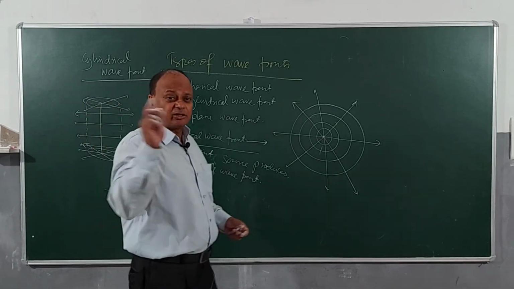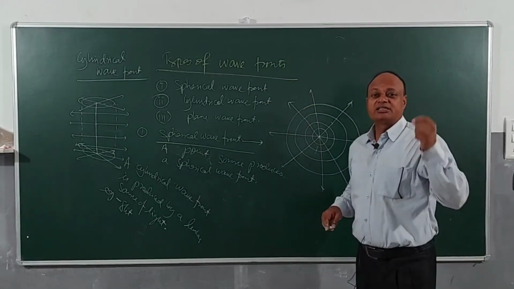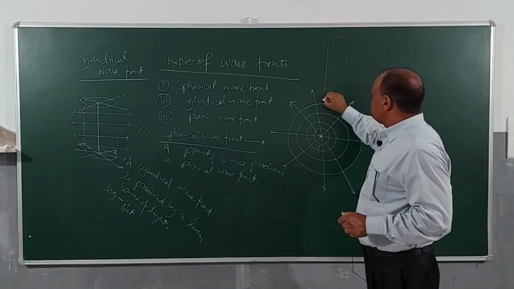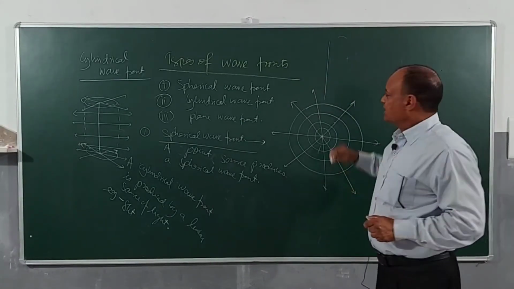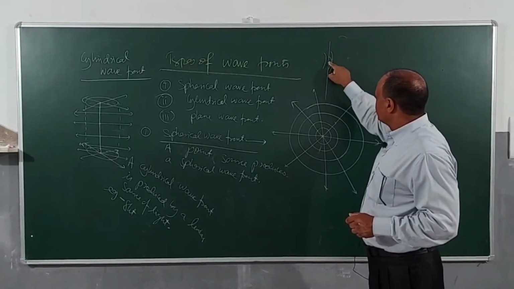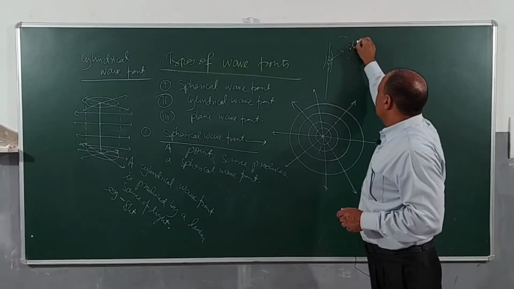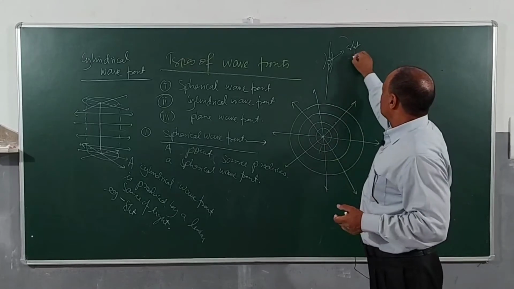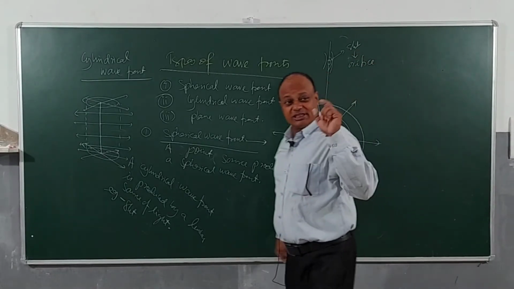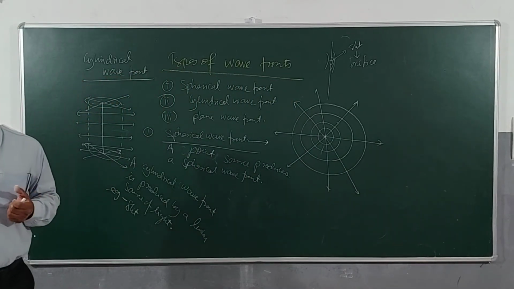We will be using this term slit very often, and there is a very famous experiment in the syllabus called Young's double slit experiment. What is a slit? Suppose I take a cardboard box which is opaque to light. If I make a hole in it, then the light will come out of this hole. So this hole is called a slit. A slit is a small hole. It is also called an orifice. Clear? So whenever you use a slit, remember, it will always give a cylindrical wavefront.